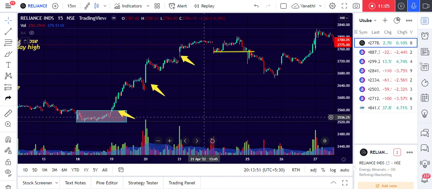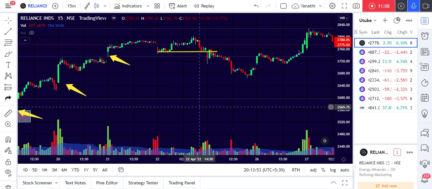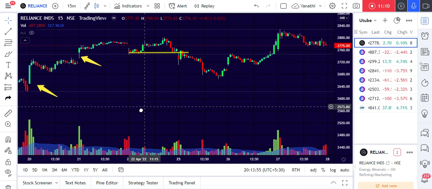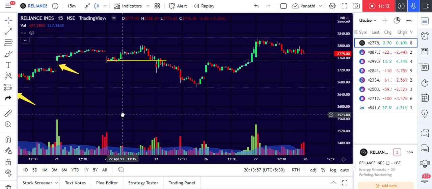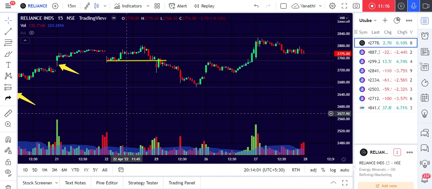So whenever you are trading, always remember that support and resistance are the most important thing, next to candlestick patterns. Price action and candlestick patterns show us clearly whether the buyers or the sellers are gaining strength.